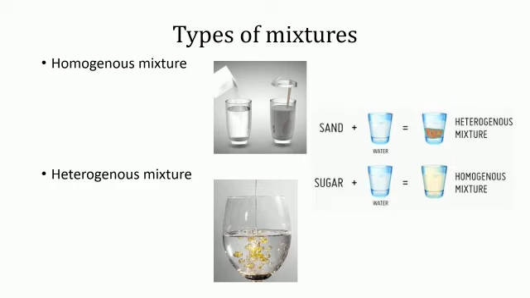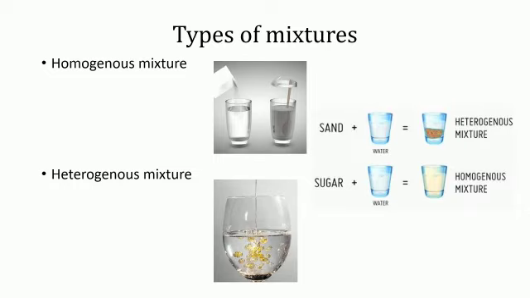Types of mixtures. Let's study this by doing an activity. Take 3 beakers. Take a little sand and water in the first beaker. Take some crystals of blue vitriol and water in the second beaker. Stir the materials in all the beakers and observe. After observation, you will see that sand and water in the first beaker do not mix with each other, whereas blue vitriol and water in the second beaker mix with each other completely as blue vitriol dissolves in water.